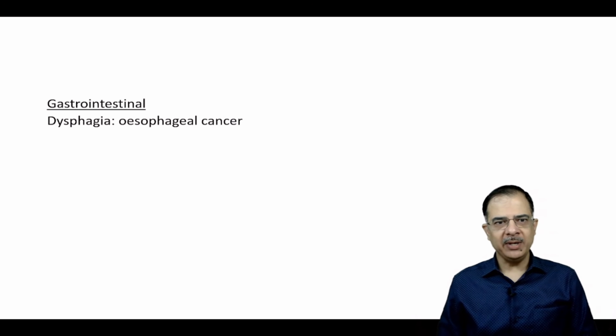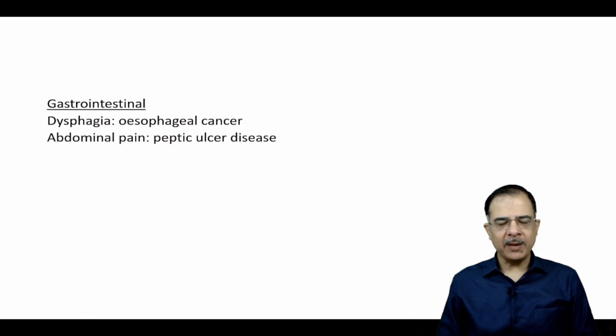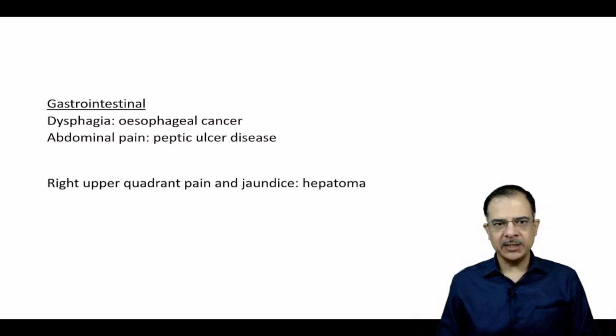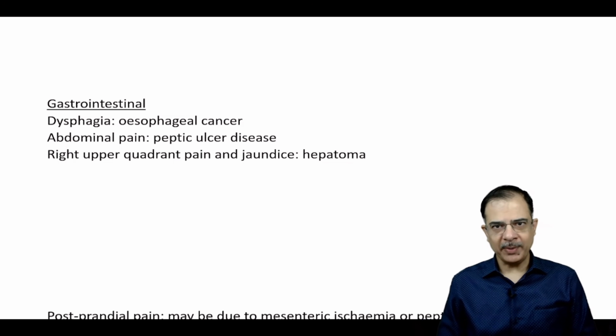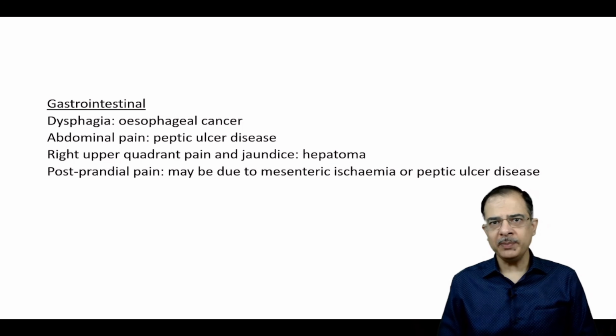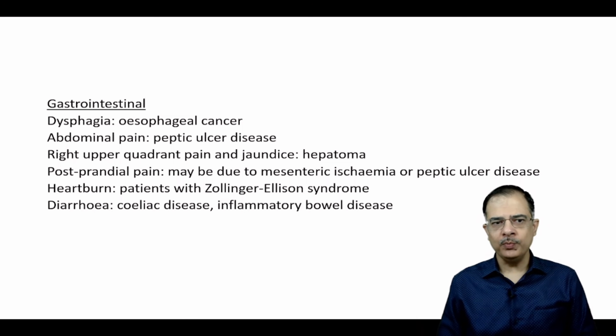Gastrointestinal problems can be dysphagia, which is difficulty in swallowing, suggestive of oropharyngeal cancers. It could be abdominal pain, suggestive of peptic ulcer disease. Right upper quadrant pain and jaundice is suggestive of hepatoma. Postprandial pain is due to mesenteric ischemia or peptic ulcer disease. Heartburn is seen in Zollinger-Ellison syndrome.